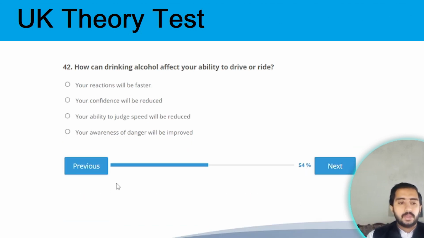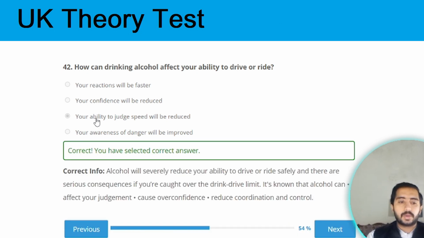Next one. How can drinking alcohol affect your ability to drive or to ride? The correct option is your ability to judge speed will be reduced. Option C is the correct one.